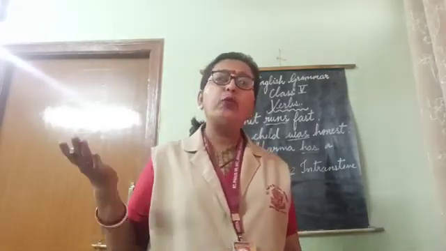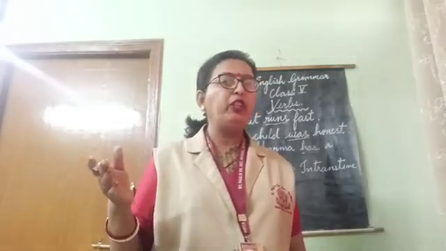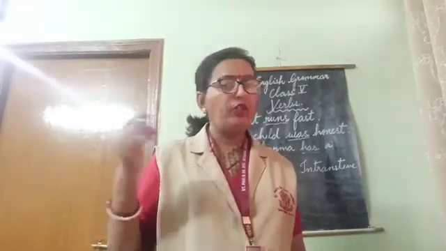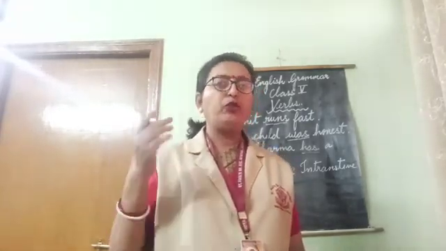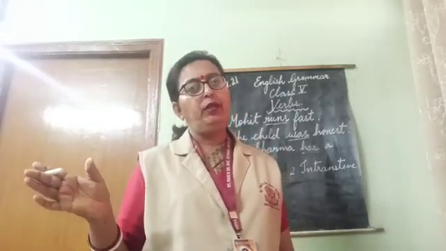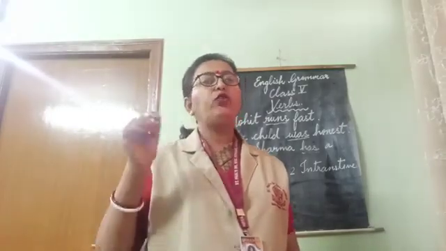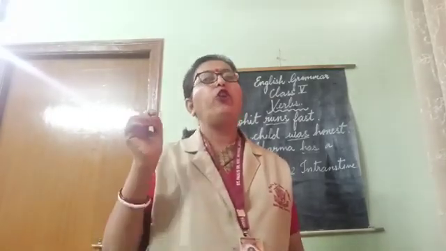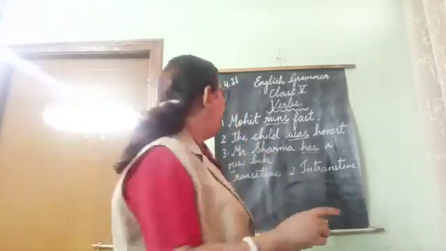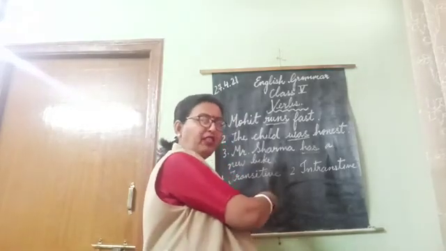Mohit called whom? Mohit called his mother. So getting an answer to whom also. So again, this is a transitive verb. I hope you have followed. Where you get an answer to the questions what or whom, that is transitive verb. I hope this is clear.